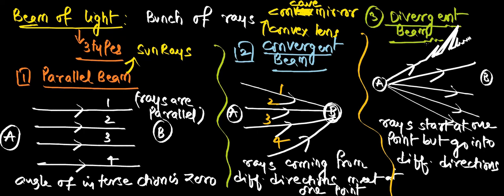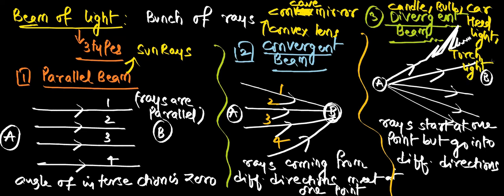Now for the divergent beam, all the other examples like a convex mirror and a concave lens are examples of a divergent beam. Or you take a burning candle flame, divergent. Bulb light, divergent. Car headlight also divergent, torch light also divergent. They start at one point and just go on widening. What about a laser beam? Is it divergent? It's parallel.